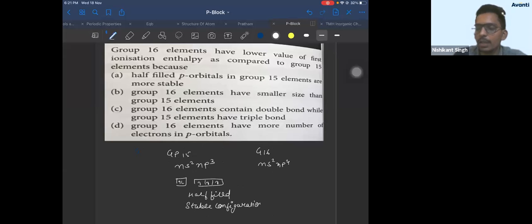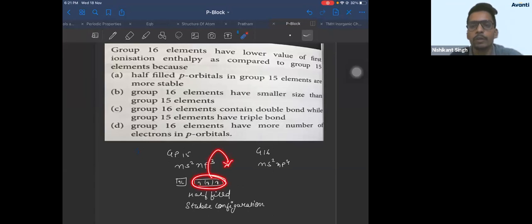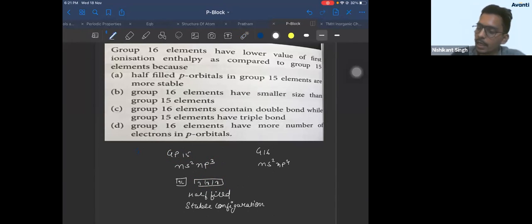Since half filled configurations are stable, it is very difficult to remove electron from them. Right? It is very difficult to remove electron from group 15 element because of half-filled stable configuration. Therefore, they have higher ionization energy than group 16 element. Is that clear? Yes, everyone. Is that clear? I hope it is clear. So your option which matches is option A.